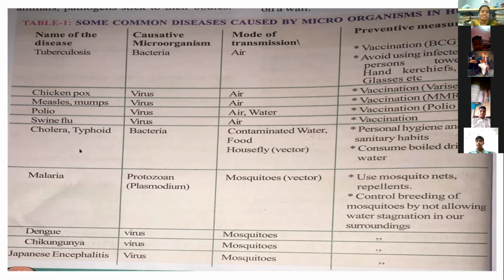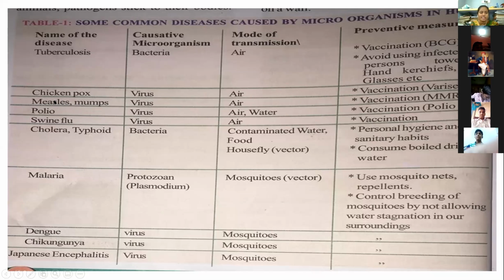The next disease is chicken pox. The chicken pox causative microorganism is a virus. The mode of transmission is air. The chicken pox is prevented by vaccination. That is the varicella vaccine.